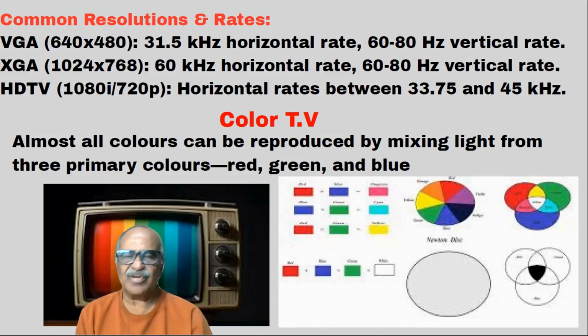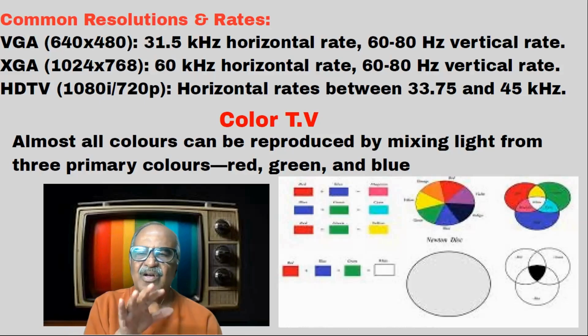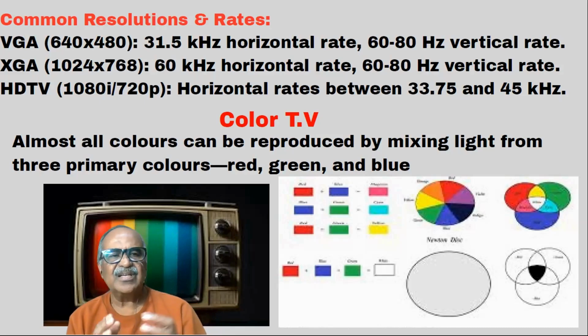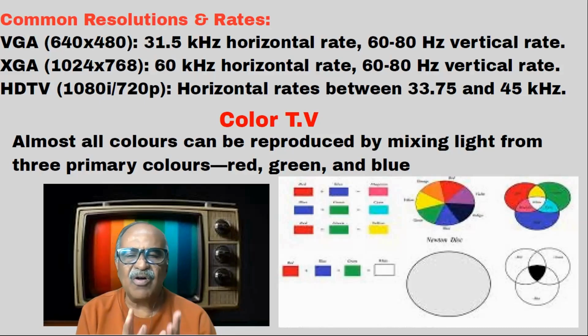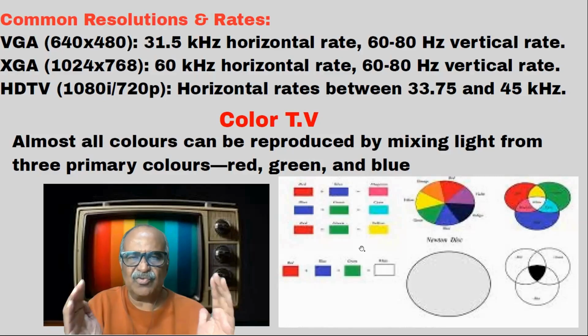Then we will study about color TV now. Color TVs are nothing but all three colors mixed together. That is RGB colors mixed together. We call them the primary colors. Mixing three primary colors, we get all other colors. So that is the type of thing in a picture tube. Picture tube means CRT.